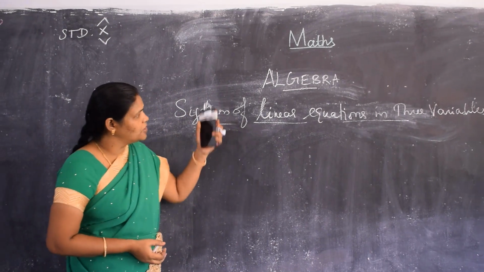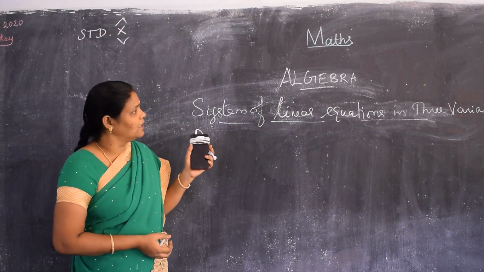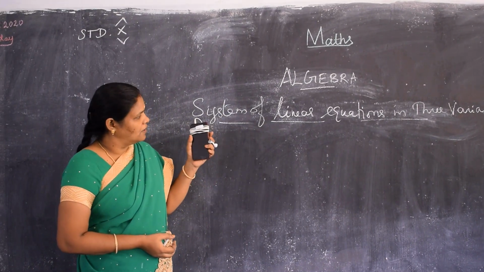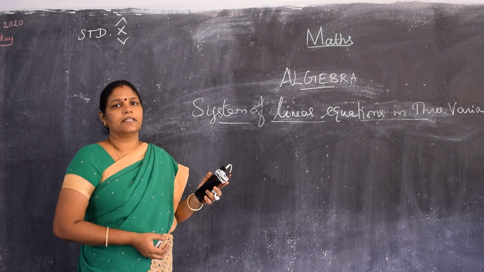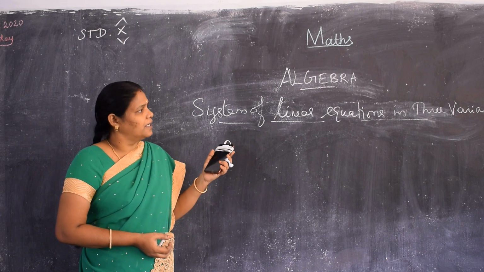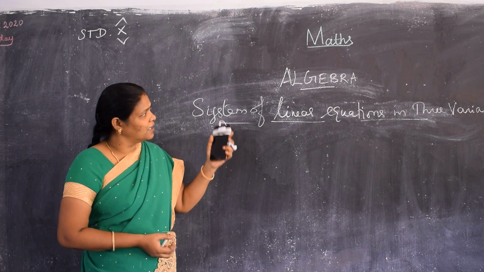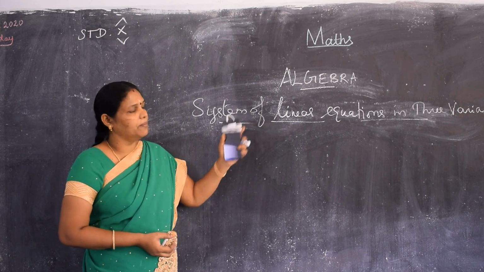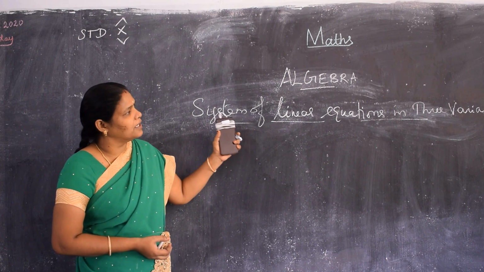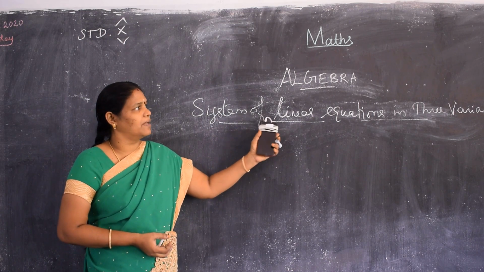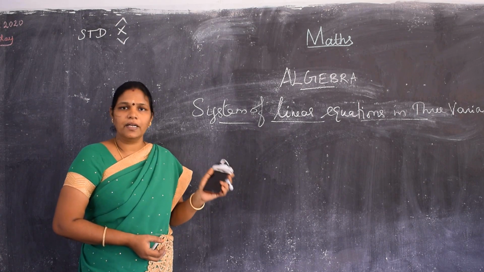Already we know algebra plays a vital role in our day-to-day life, like physics, engineering, construction, health care, business and accounting. In every field it plays a very important role. Now we are going to see how linear equations in three variables play an important role in our day-to-day life.